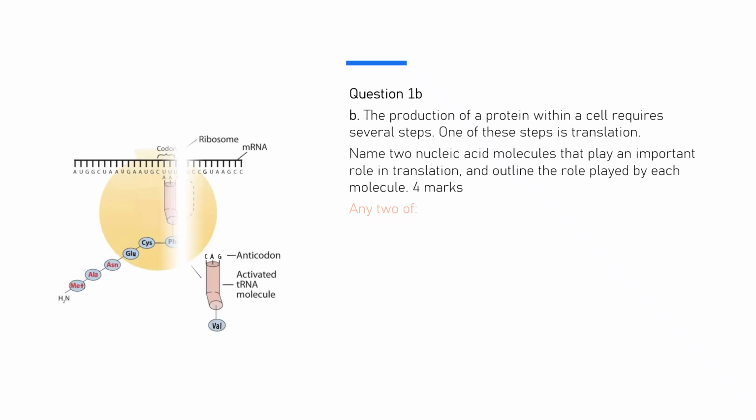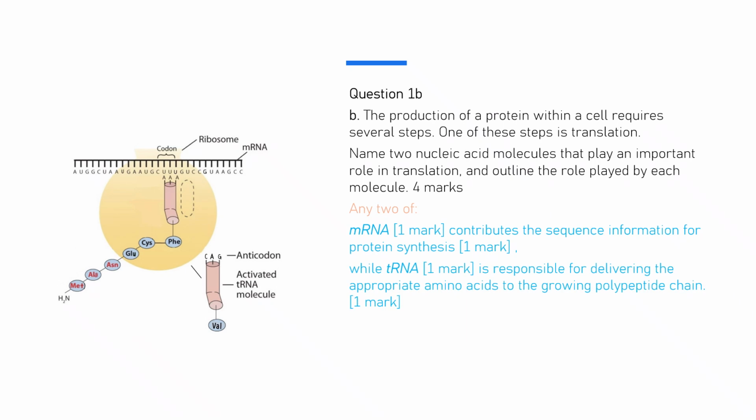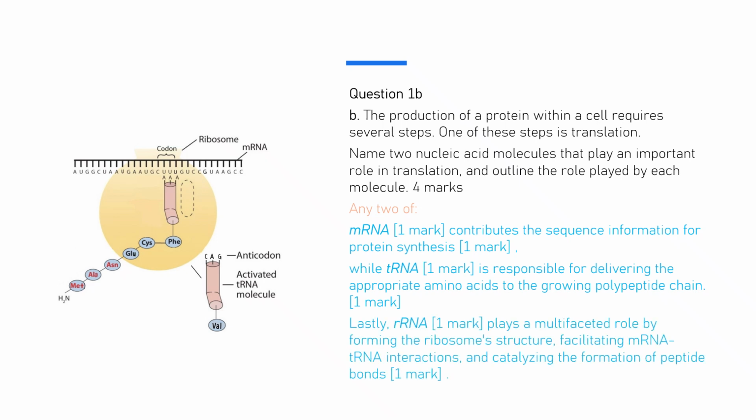Translation, a fundamental step in producing proteins, relies on the coordinated efforts of three nucleic acid molecules. mRNA contributes the sequence information for protein synthesis, while tRNA is responsible for delivering the appropriate amino acids to the growing polypeptide chain. Lastly, rRNA plays a multifaceted role by forming the ribosome structure, facilitating mRNA-tRNA interactions, and catalyzing the formation of peptide bonds.